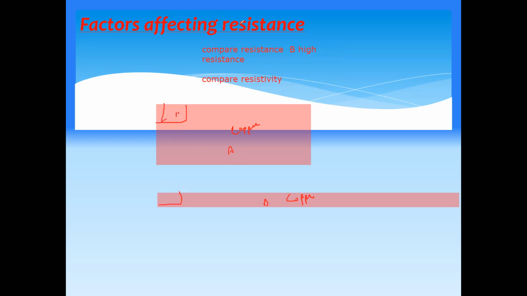Sir, in the exam, will they give us the resistivity of different materials? Most of the time they give the material resistivity, but sometimes they can give the resistance, length and area. Using resistance, length and area, you will find the resistivity and compare with the standard. So the question can be both ways.